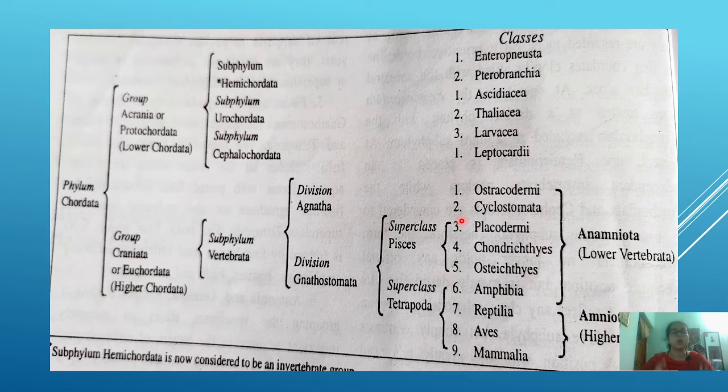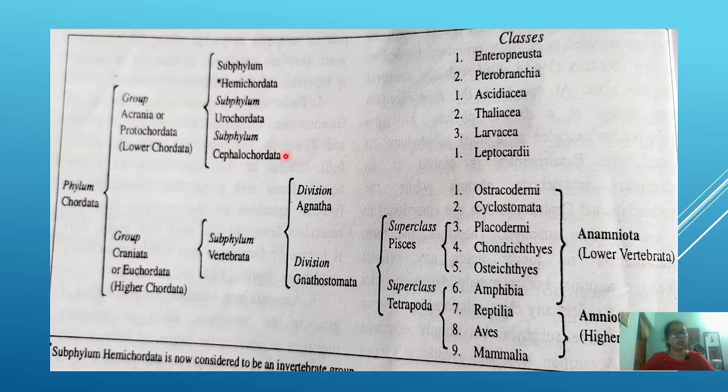Moving to the broad classification, each part of which we will discuss in detail. The chordata belong to two groups: protochordata, or lower chordata, or acrania, and craniata, or higher chordata. The protochordata are divided into three subphyla: hemichordata, urochordata and cephalochordata.